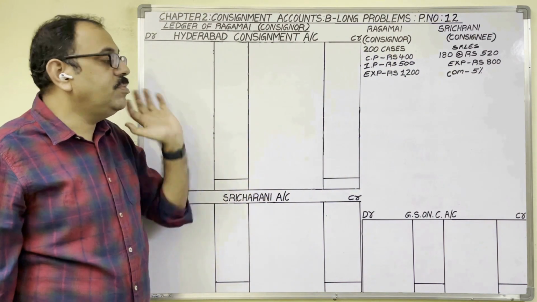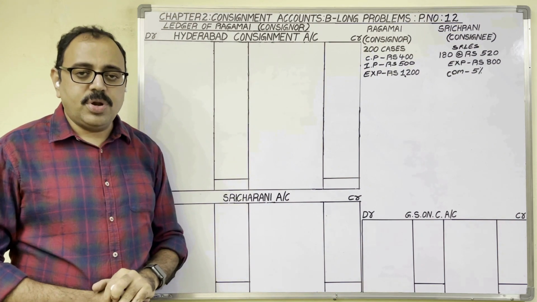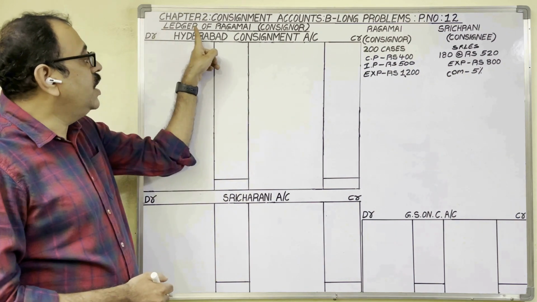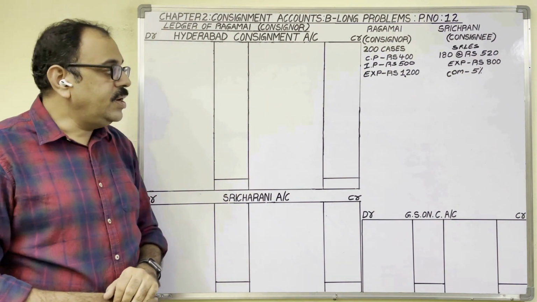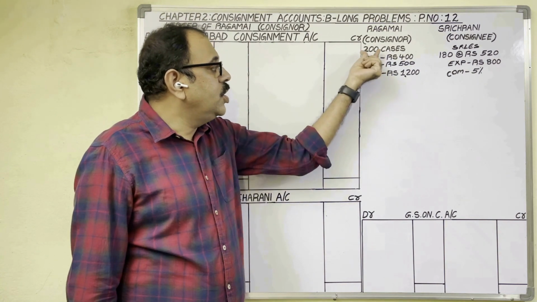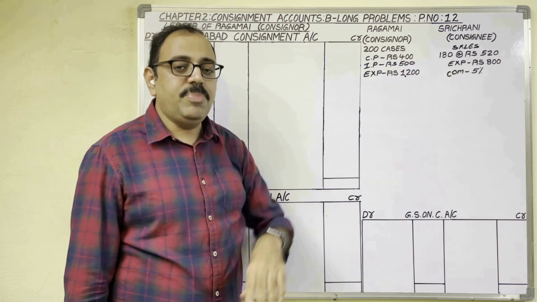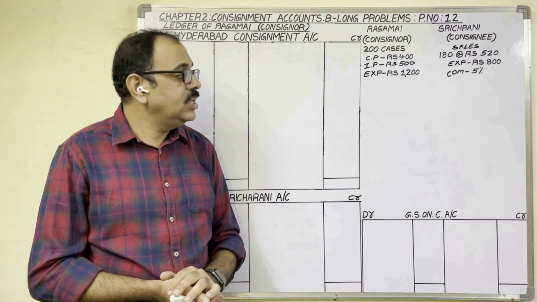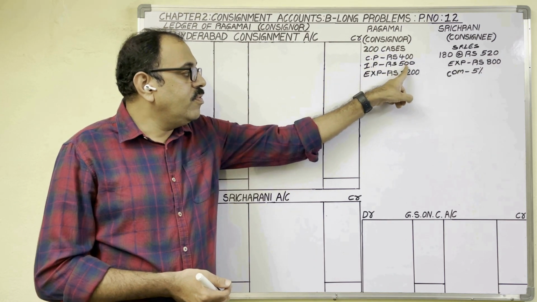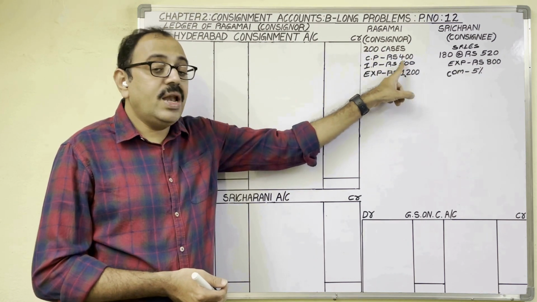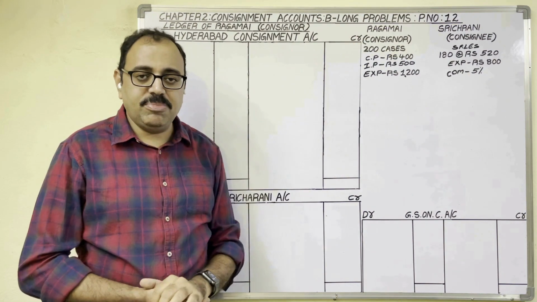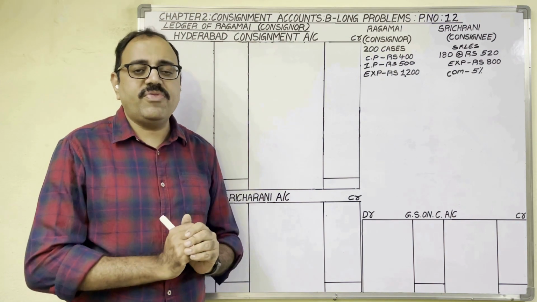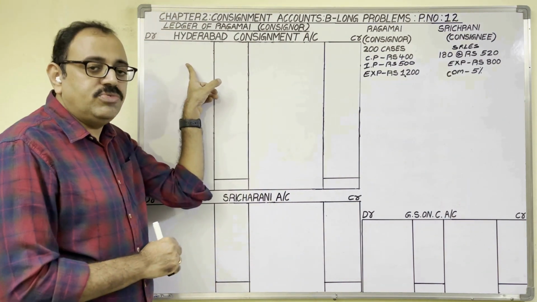So first one, the consignment account. Think from the consignor's point of view now, because in the consignor's books we are preparing these three accounts. The heading is Ledger of Ragamayi. First, what happened? The consignor is sending 200 cases on a consignment basis. For the consignment business, this is one type of expenditure, because 200 into 500 is equal to 1 lakh worth of goods we are sending on consignment. It represents the value of goods sent on consignment. As this is one type of expenditure, we should post it on the debit side of the consignment account.